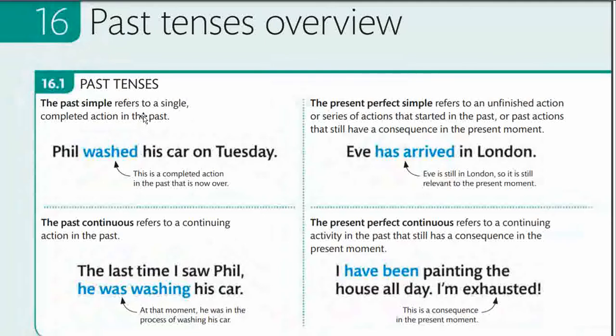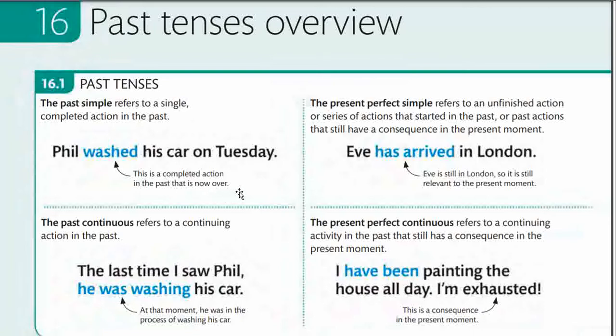Simple past tense refers to a single completed action in the past. For example, it will take an -ed with a regular verb. Phil washed his car on Tuesday. This is a completed action in the past that is now over.